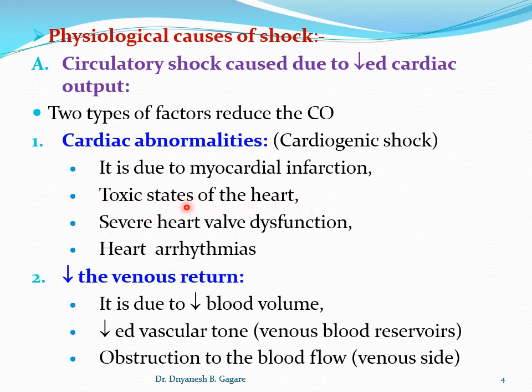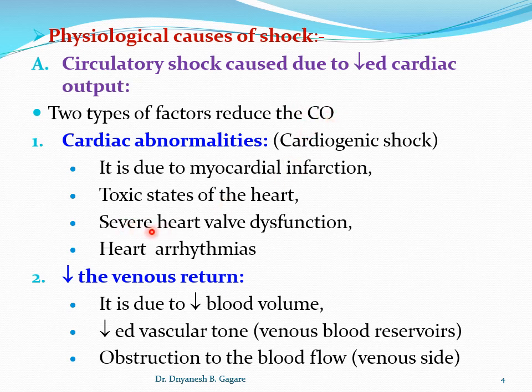The heart is normal, but maybe due to infection of the heart or entry of toxic substances, this toxic state of the myocardium causes damage to the cardiac muscle, and the heart cannot pump sufficient blood, which leads to a decrease in cardiac output.